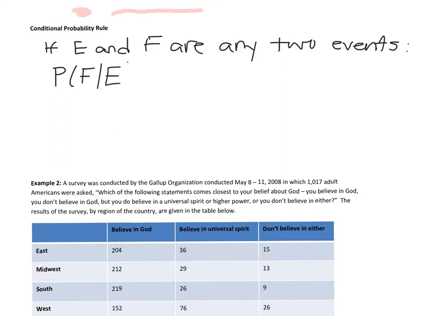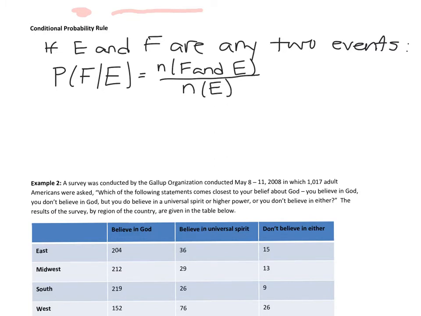We say this as the probability of F given E, and I'll write that down again in just a second. So it's the number of stuff in F and E over the number of stuff in E.